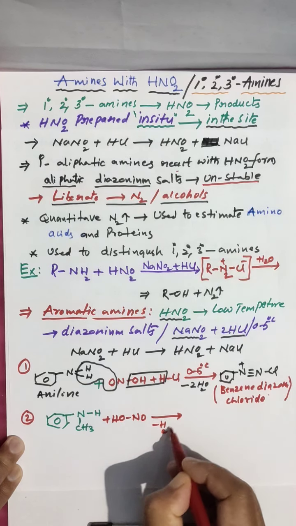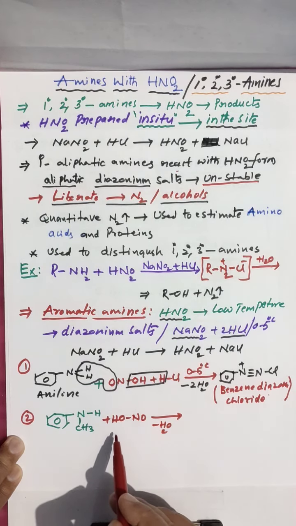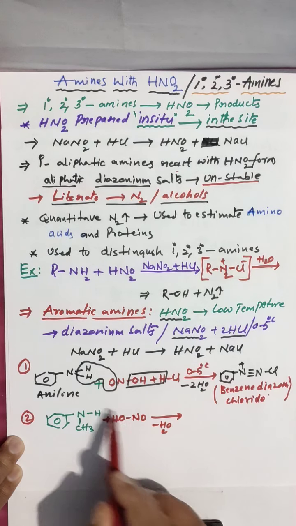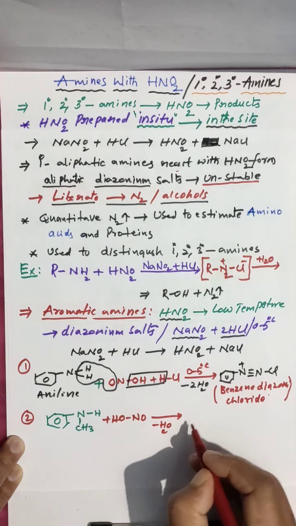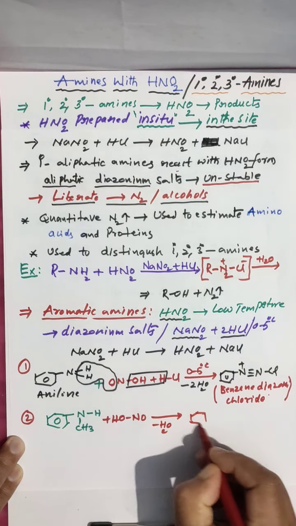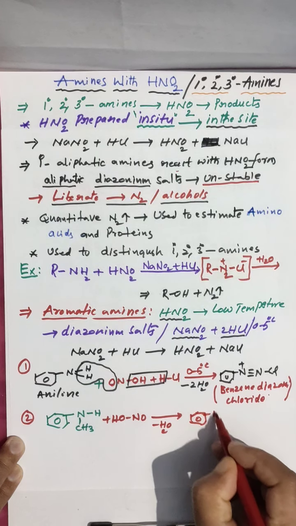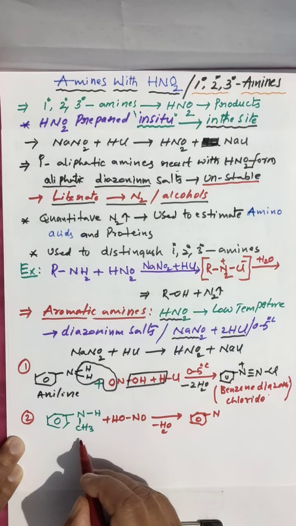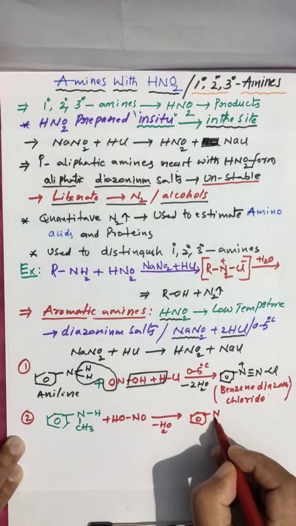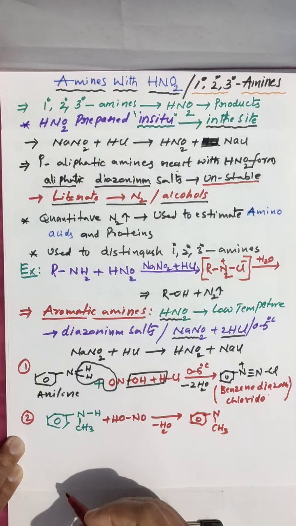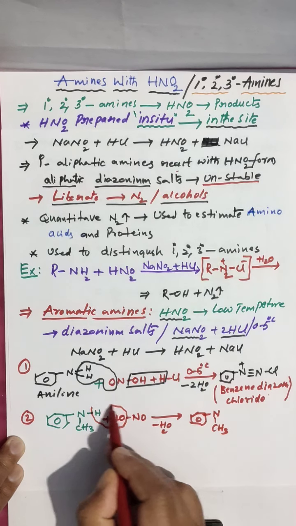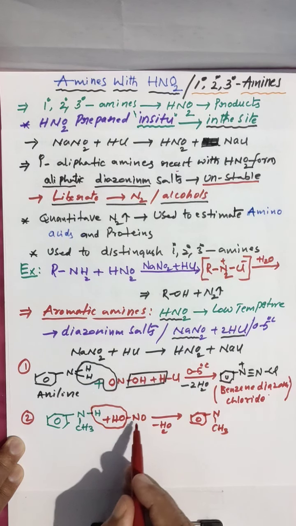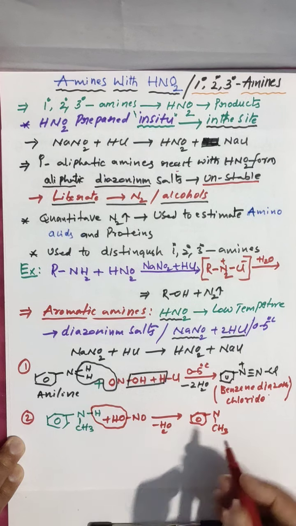First you have to remove the water molecule, and the NO group will be bonded to nitrogen. So benzene, and this is nitrogen, and the CH3 group; the OH will be removed as a water molecule, and this NO will be bonded here.